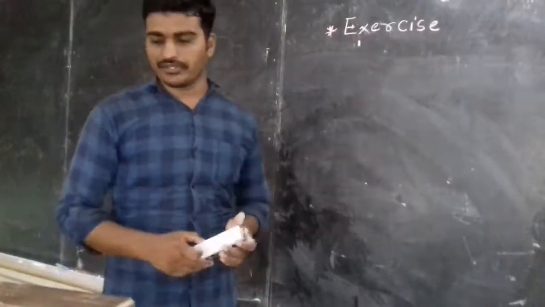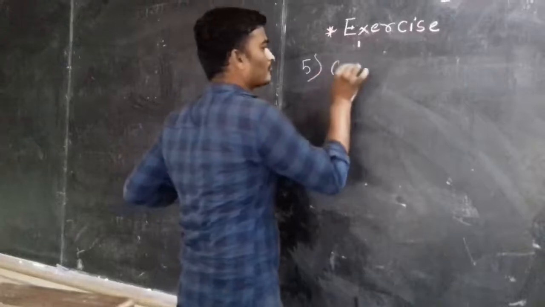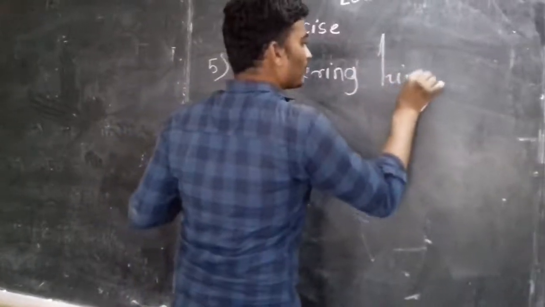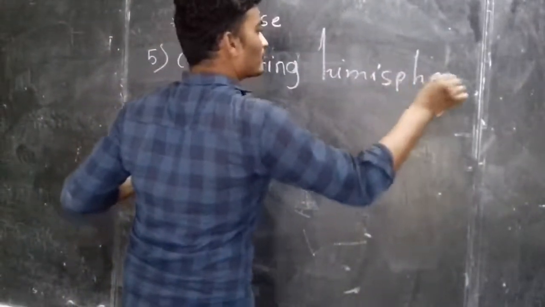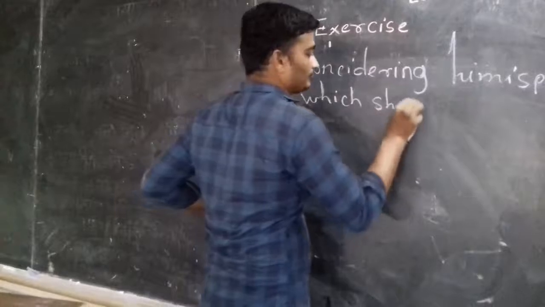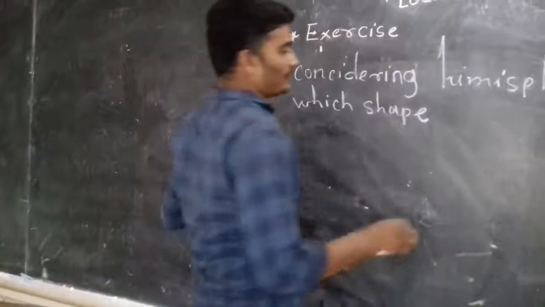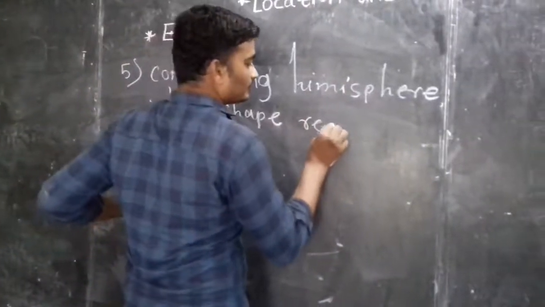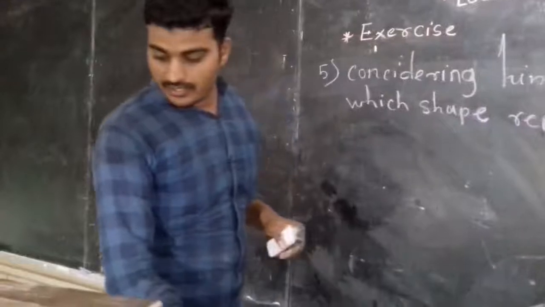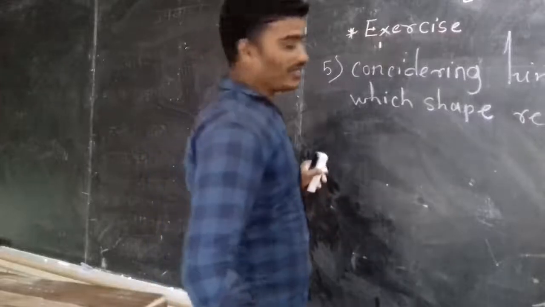Now the fifth question that we are going to see. Considering hemisphere, which shape correctly represents the hemisphere in which India lies?